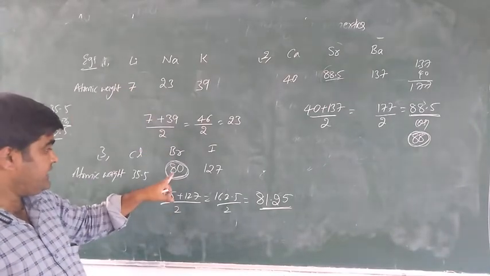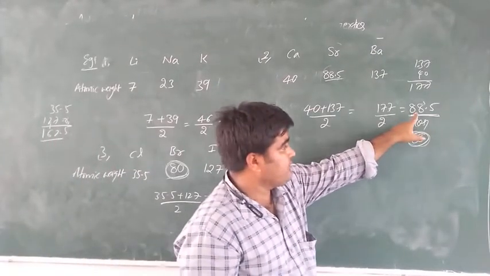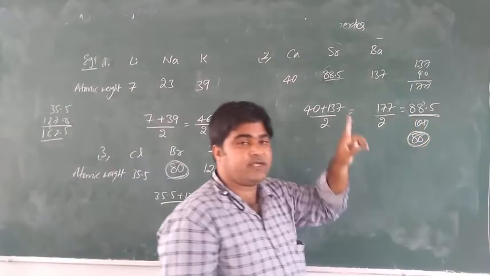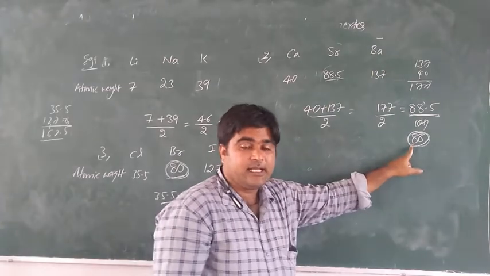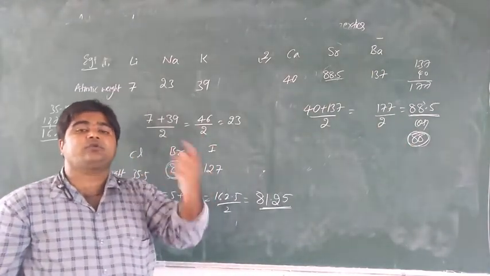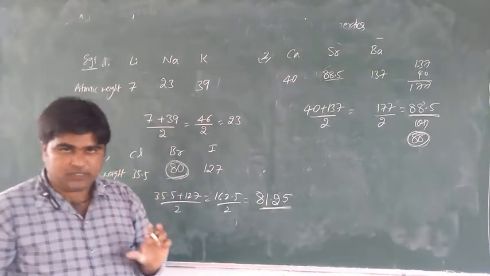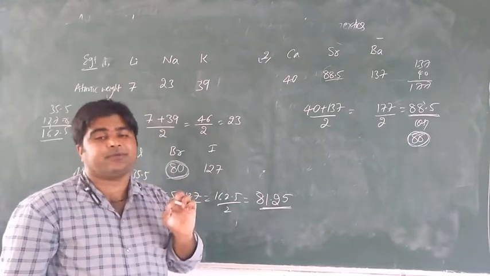That's why Dobereiner's law of triads is not applicable to all elements. It is applicable only to some elements. That is the reason.